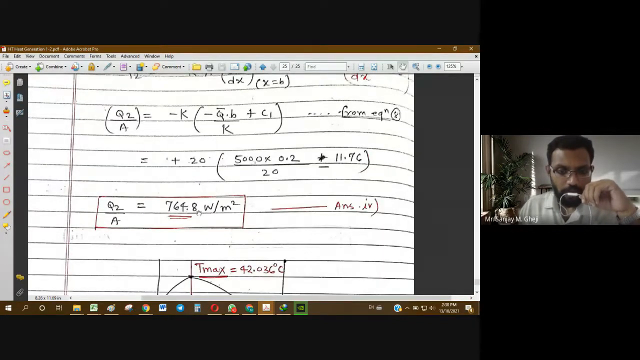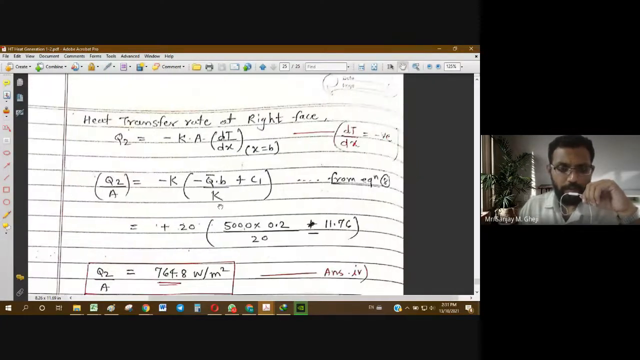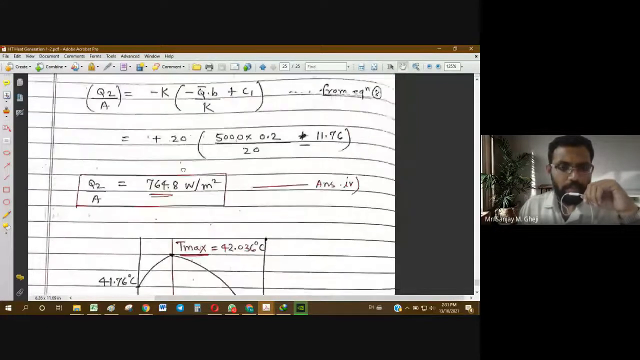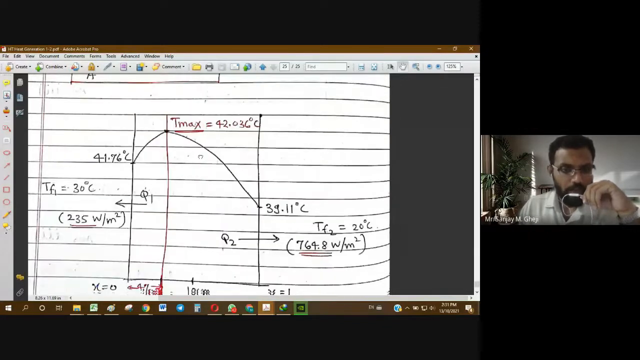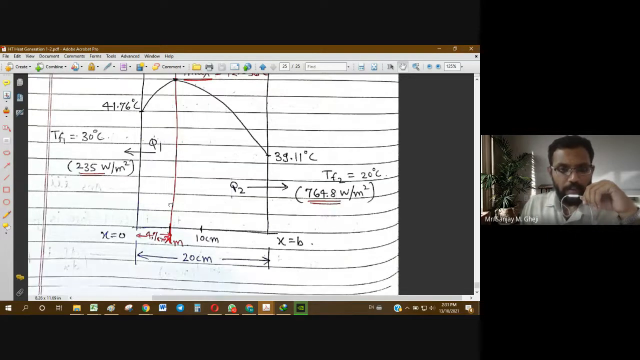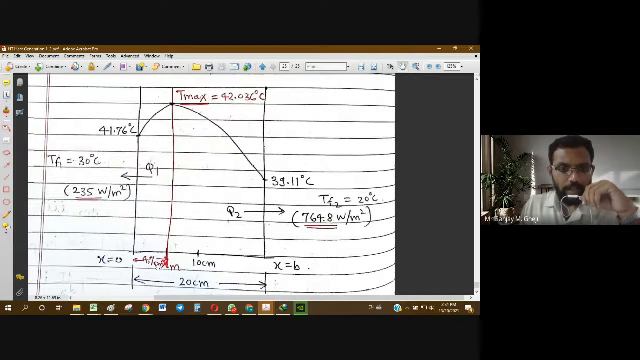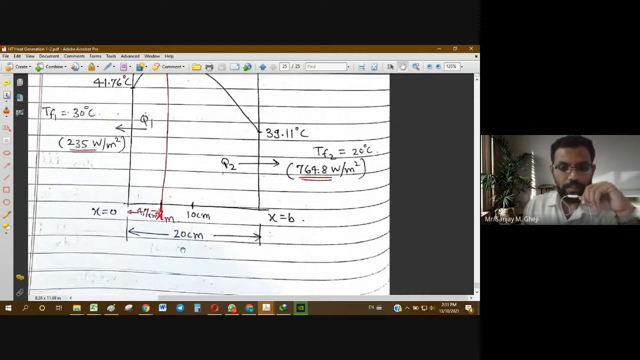So on the right face we have this value and on the left face we got 235. If you add them together you will get the total heat generation per meter square. From the values that we have obtained we can draw a simple graph, so that in a pictorial way we get some idea. T max appears very close to the left face, at 4.7 centimeters, because the full thickness is 20 centimeters.